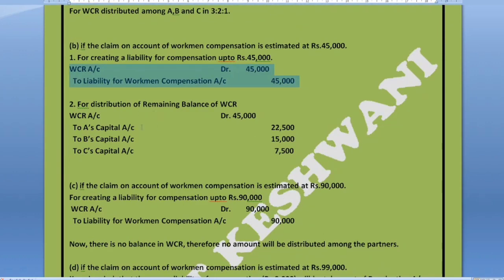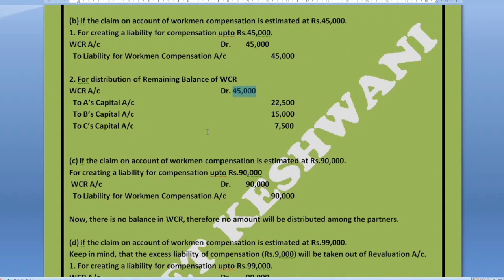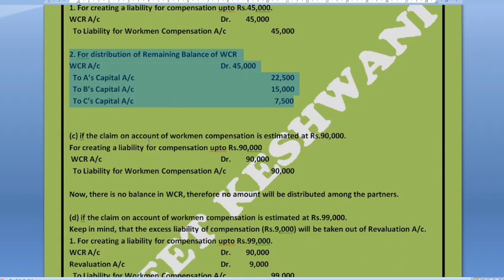So the remaining balance of 45,000 will be distributed as earlier: WCR account debit to A, B and C's capital accounts, but this time only 45,000, since we have a balance of only 45,000 after providing for the liability. After passing this second entry, the WCR has been completely eliminated from our books.